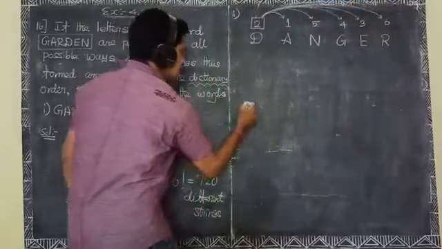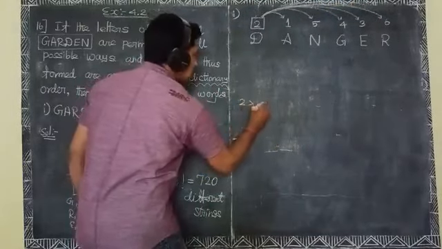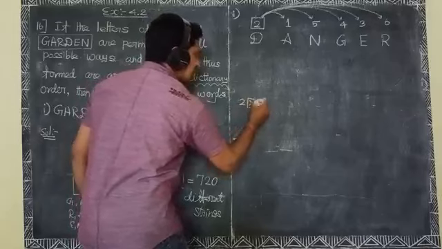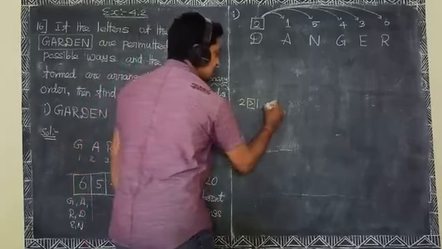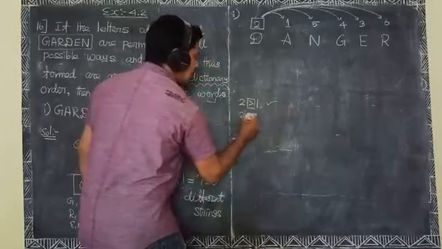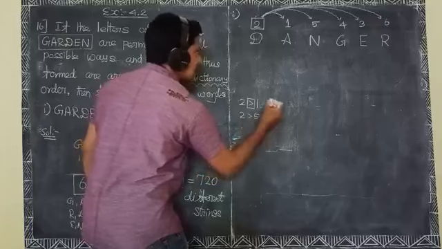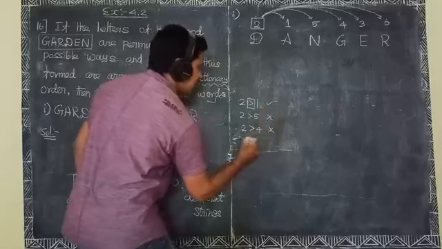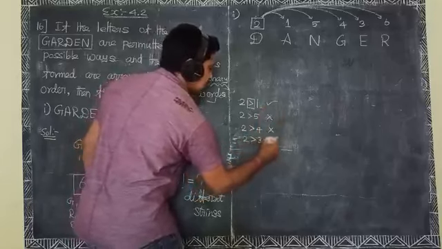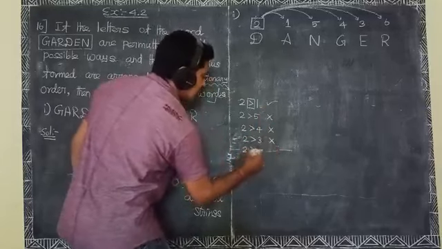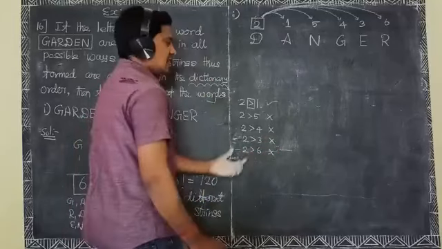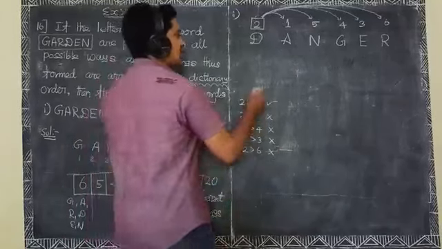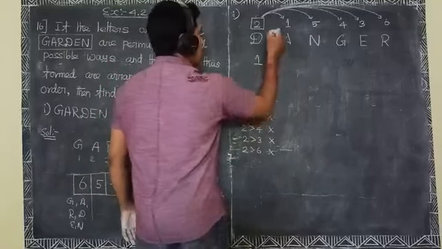Then the relation is 2 greater than 1. Okay, then the relation is greater than. 2 greater than 1 is satisfied. 2 greater than 5 is not satisfied. 2 greater than 4 is not satisfied. 2 greater than 3 is not satisfied. 2 greater than 6 is not satisfied. Here only one condition is satisfied, so putting 1 into here.